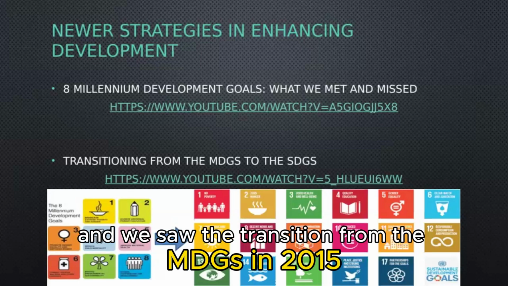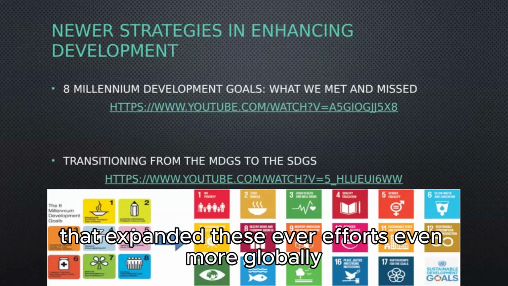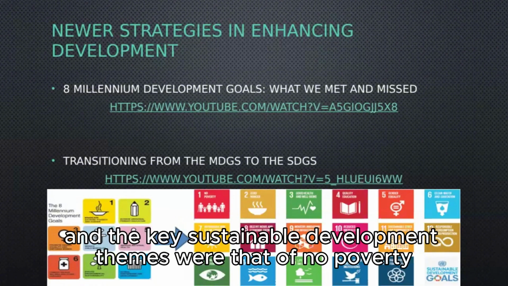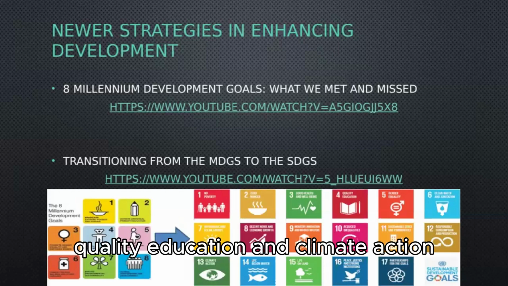And we saw the transition from the MDGs in 2015 to the Sustainable Development Goals that expanded these efforts even more globally. And the key sustainable development themes were no poverty, zero hunger, good health, quality education, and climate action.